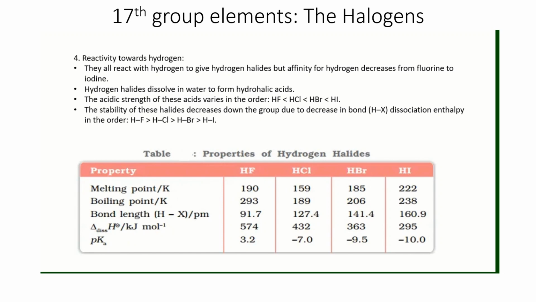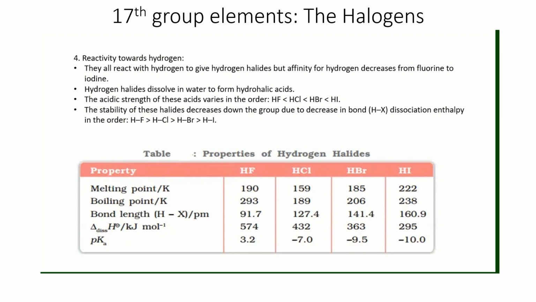Bond length and bond dissociation, the same criteria again would be followed, that bond length is least for HF and bond strength is most for HF. There are no two fluorine atoms, that's why no repulsion. In F2 there are two fluorine atoms, 6 lone pair electrons, and that's why the repulsion is there. Otherwise bond length is inversely proportional to bond dissociation enthalpy.